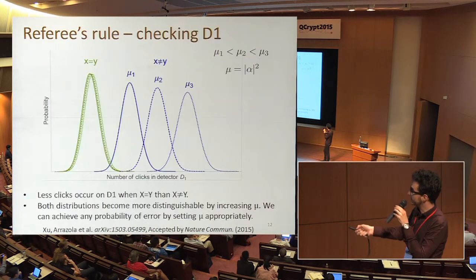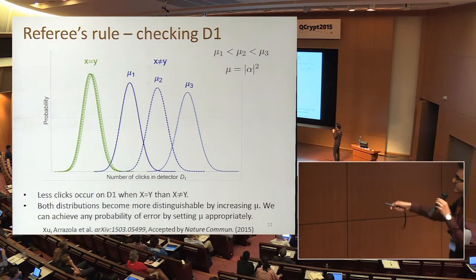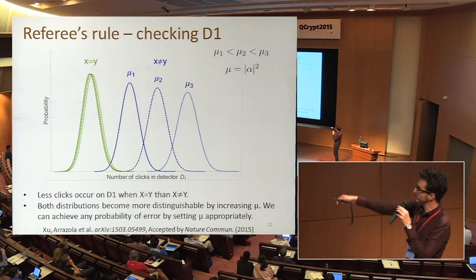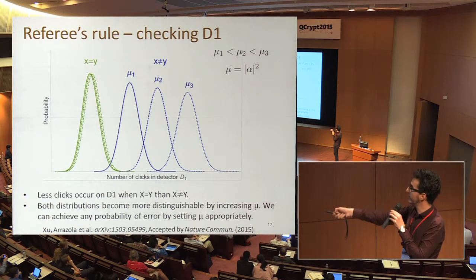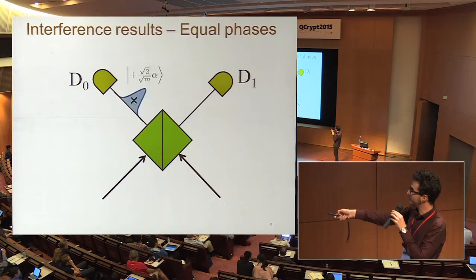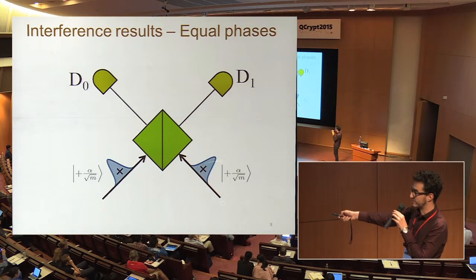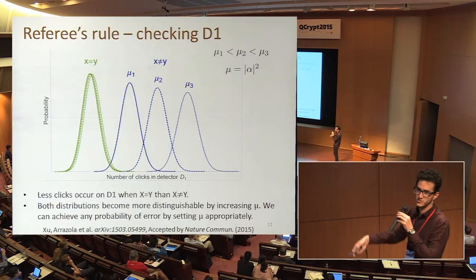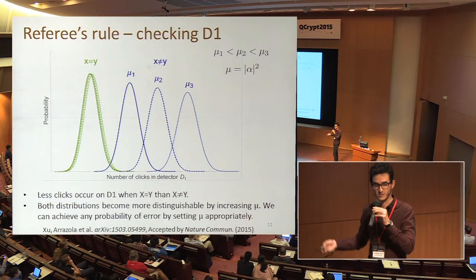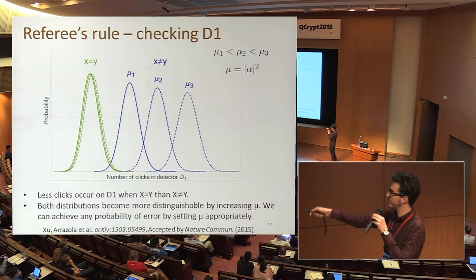So what ends up happening in our protocol is that there's going to be some probability distribution for the number of clicks that we observe when x is equal to y. And if you remember, when x is equal to y, all the phases are going to be equal, like happens here, right? So the only reason we'll ever see clicks in detector D1 is due to noise, like dark counts or because the interference isn't perfect. So this just gives us a background.